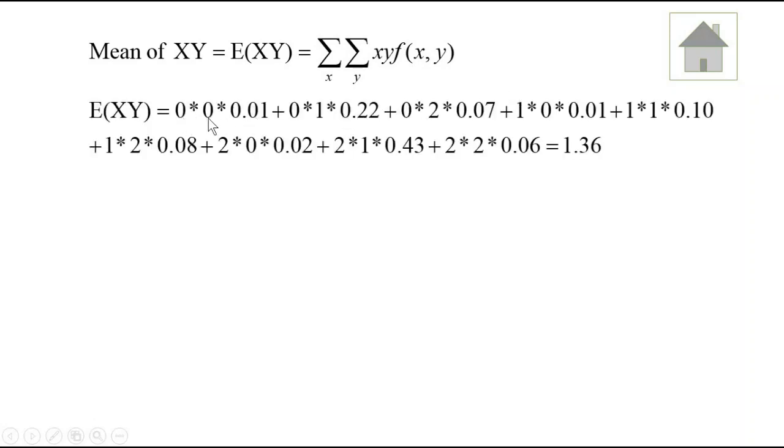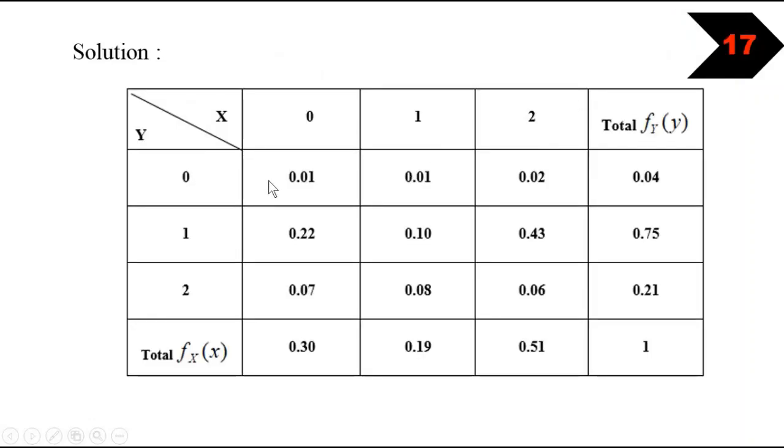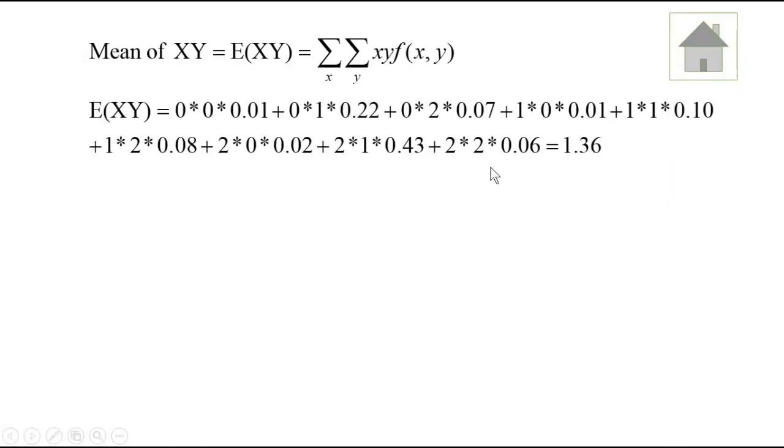So when x is 0 and y is 0, the corresponding joint PDF is 0.01. I will take you back to the joint PDF. When x is 0 and y is 0, the corresponding PDF is 0.01. When x is 1 and y is 0, the corresponding PDF is 0.01. Like that you have to add all the products, so it will be 1.36.